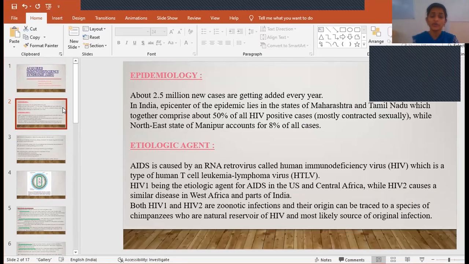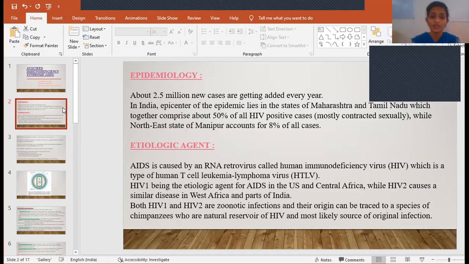virus. And coming to its epidemiology, about 2.5 million new cases are added every year, and especially in India, most of the cases are seen in Maharashtra and Tamil Nadu. Nearly 50% of all HIV positive cases were from this region, and from the northeast state of Manipur, 8% of all the cases were seen. So this is all about the epidemiology of AIDS.